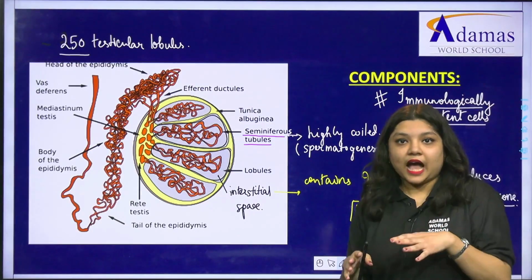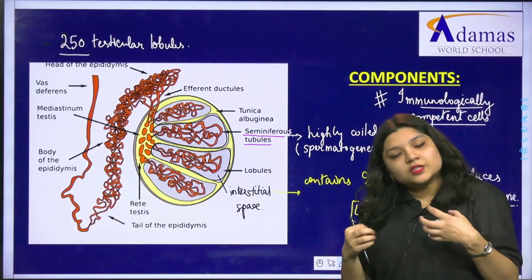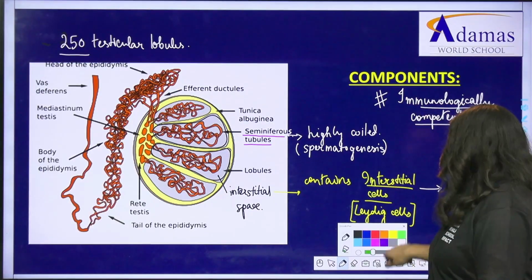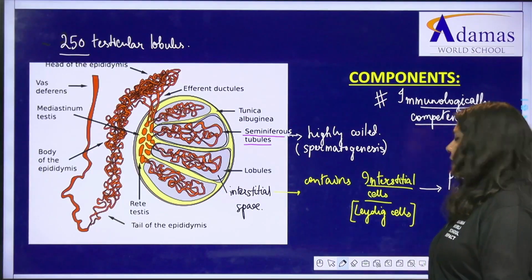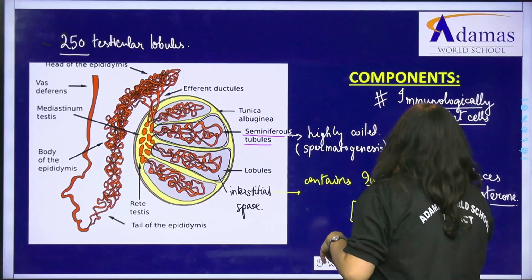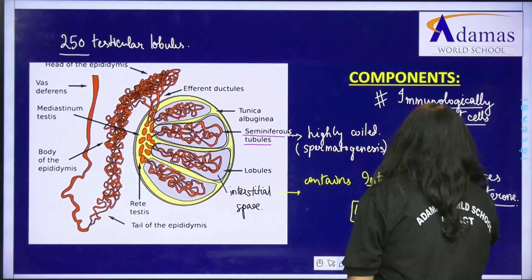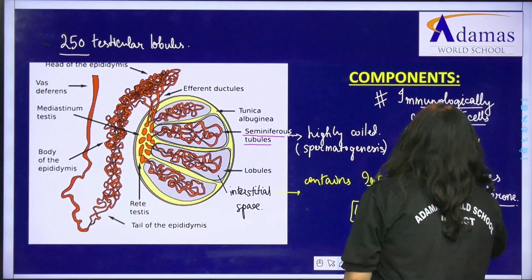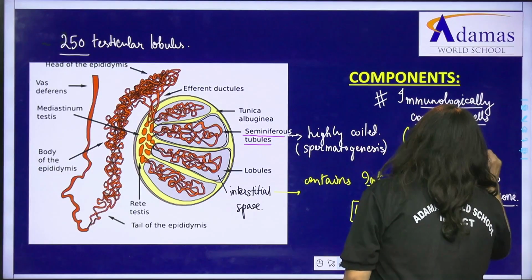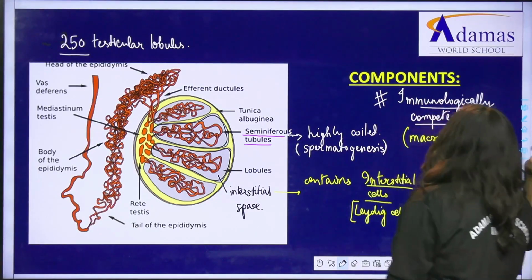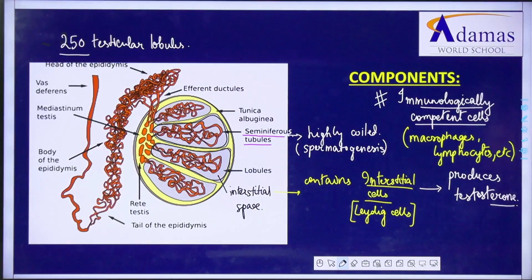It means these cells have a role in your immune system, in boosting or strengthening your immune system. So different kinds of immunologically competent cells can be present. For example, macrophages, then lymphocytes, natural killer cells also, whatever they are. Different kinds of immunologically competent cells are present.